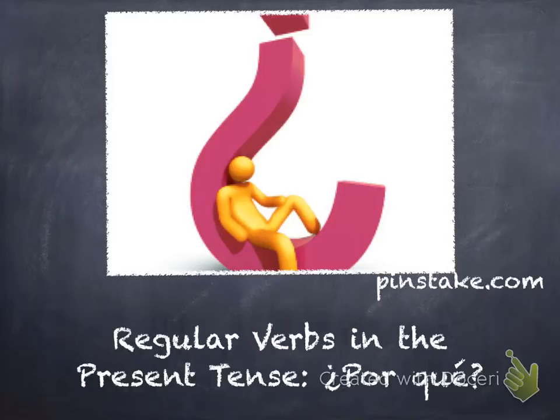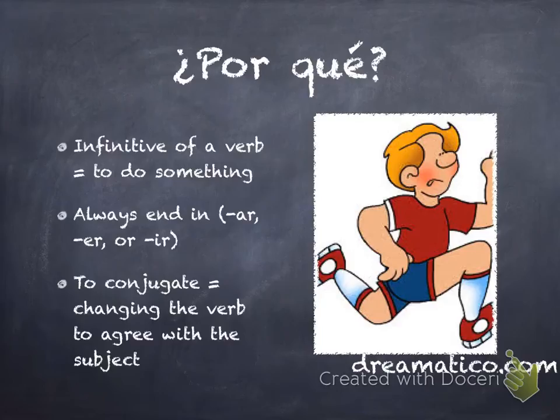Remember, I always tell you that it's very important to know exactly why you're learning things, not just to be learning things because it's in a textbook or it's on a test. So I'm going to tell you about why it's important to know how to conjugate regular verbs in the present tense, and then we'll go through the other lessons to tell us how to do that. So some of the reasons, por qué or why, are listed here. I'll kind of go through them.